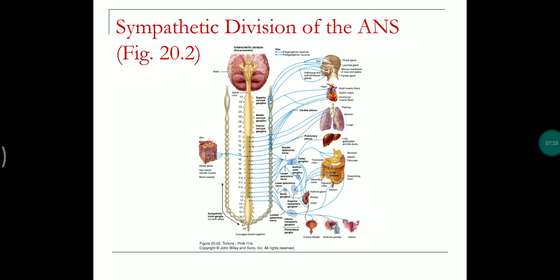Here is the sympathetic division. These are the major ganglia which are present here, and they innervate different internal organs like the head, eyes, ears, nose, facial muscles, etc., and also the heart, lungs, liver, and so on. All internal or visceral organs are innervated by the sympathetic division.